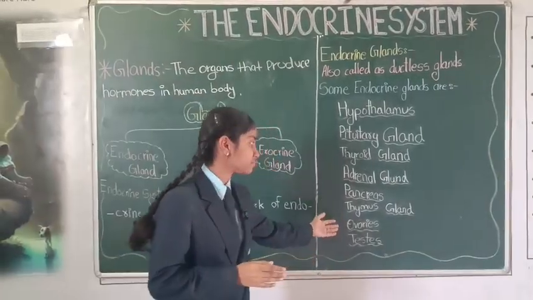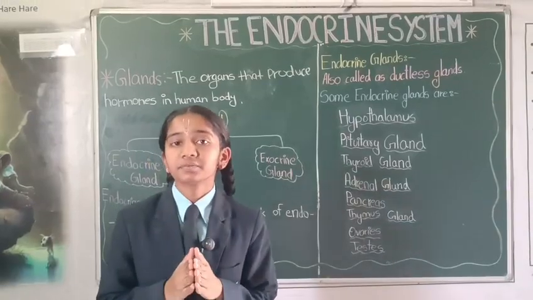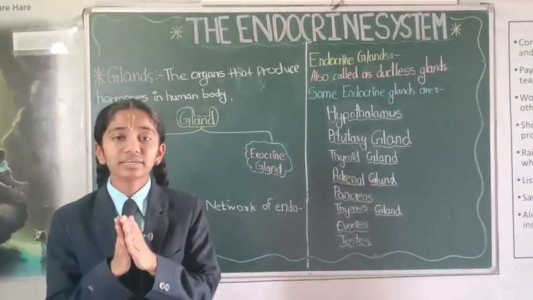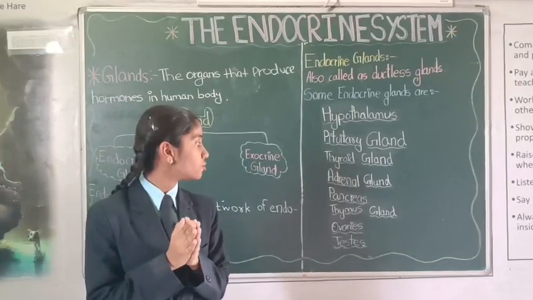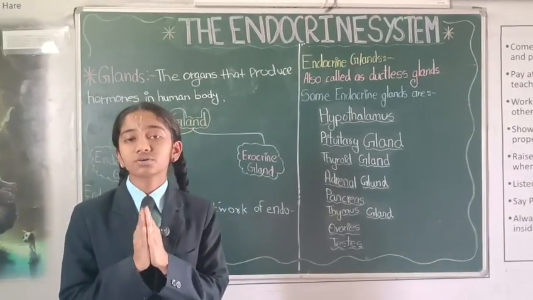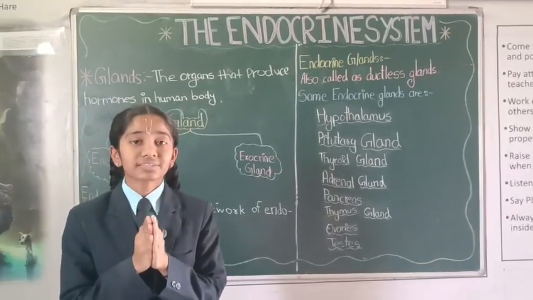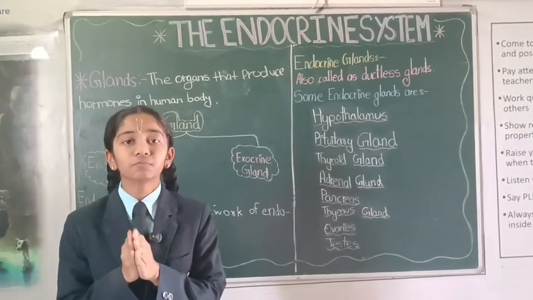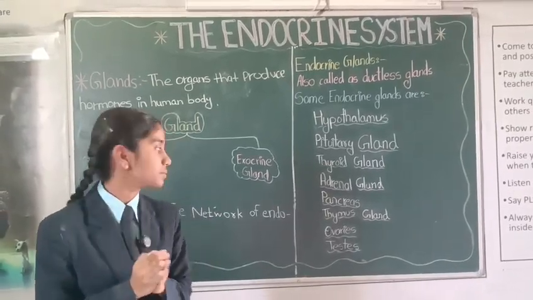Next is the thymus gland. Now, this gland is located below the chest. This gland releases a hormone called the thymosin hormone. This hormone makes sure that the immune system of the human body is developed perfectly.